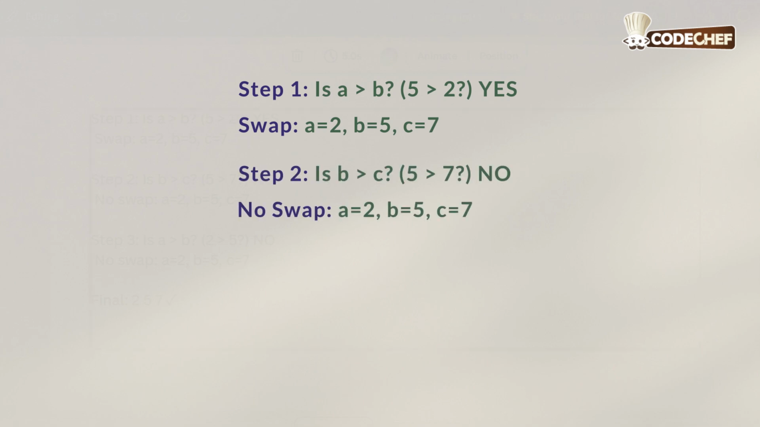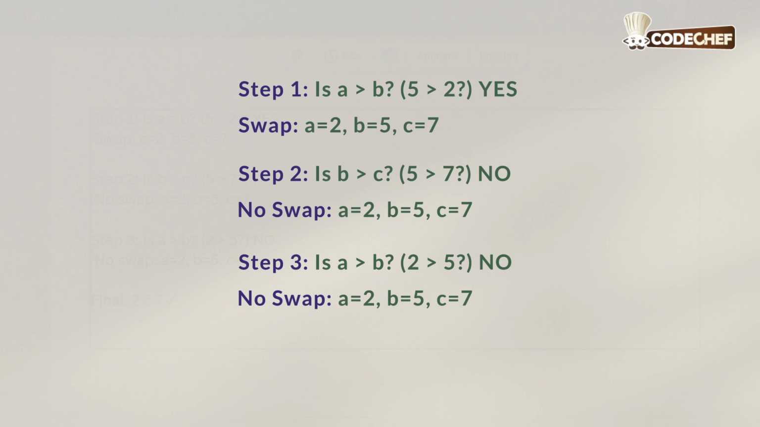Now if B is greater than C, B is 5, C is 7, so we don't have to swap. Now our third step is, if A is greater than B, A is smaller than B, so we don't have to swap again. So we have our final of 2, 5, 7. This might seem simple, but it is the foundation of all sorting algorithms. Compare and swap.